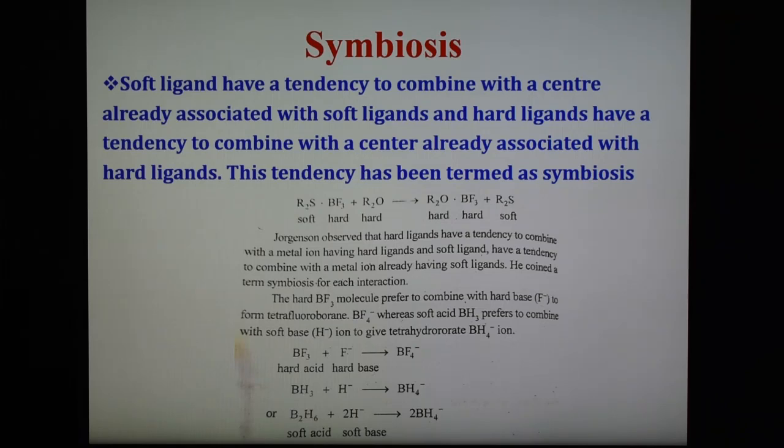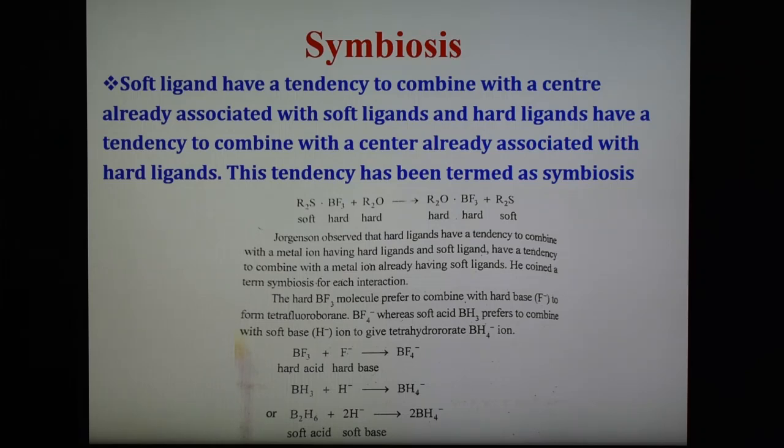An important outcome of symbiosis is that symmetrically substituted compounds are formed in preference to unsymmetrically substituted compounds. Symbiosis can be defined as the tendency of soft ligands to combine with a metal ion already having soft ligands, and the tendency of hard ligands to combine with a metal ion already having hard ligands.